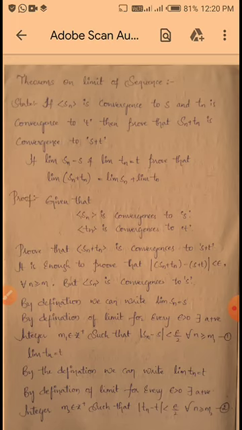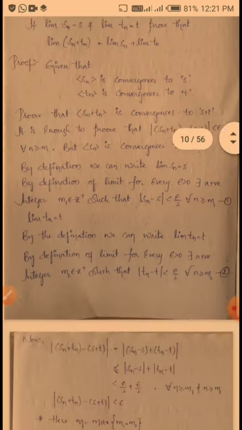And also given limit Tn is equal to T. That is nothing but Tn is a sequence which converges to T. So by definition we can write limit Tn is equal to T. Okay, so by definition of the limit, for every epsilon greater than 0 there exists a positive integer m2 belongs to Z plus such that mod Tn minus T is less than epsilon by 2 for all n greater than or equal to m2. So this is equation number 2.